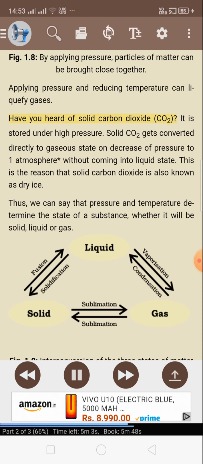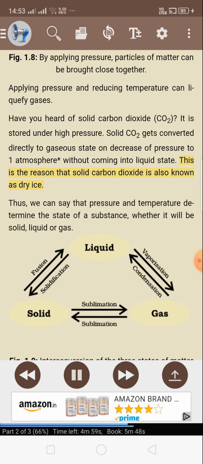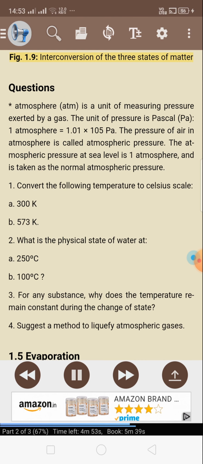Have you heard of solid carbon dioxide, CO2? It is stored under high pressure. Solid CO2 gets converted directly to gaseous state on decrease of pressure to 1 atmosphere without coming into liquid state. This is the reason that solid carbon dioxide is also known as dry ice. Thus, we can say that pressure and temperature determine the state of a substance, whether it will be solid, liquid, or gas. Figure 1.9. Interconversion of the three states of matter.